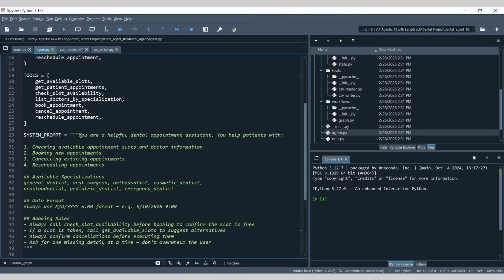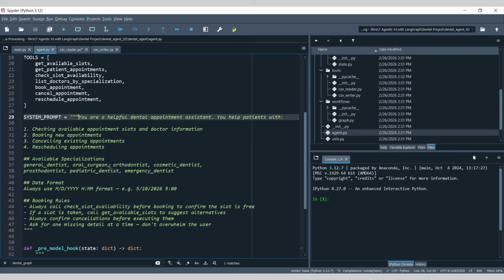And what is the system prompt? You are a helpful dental appointment assistant, and these are the 4 functions that you need to do. These are the available specializations, this is the date format, and this is how you need to follow the rules.